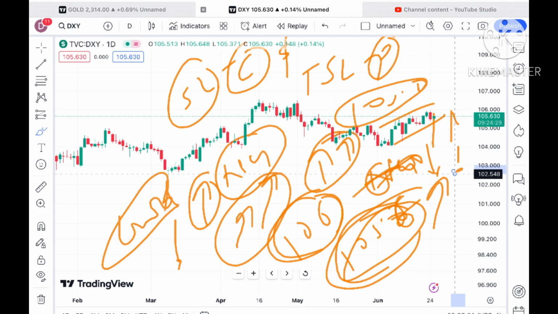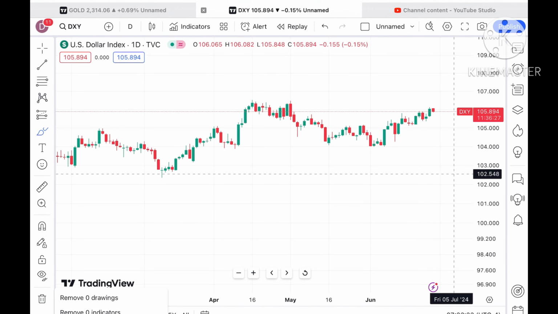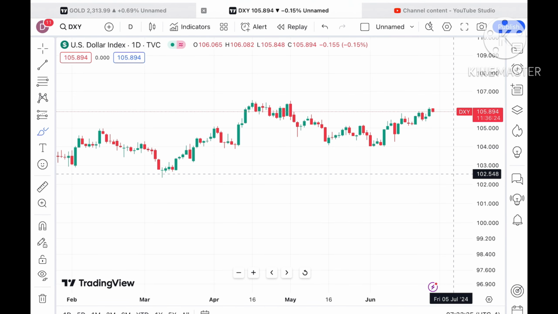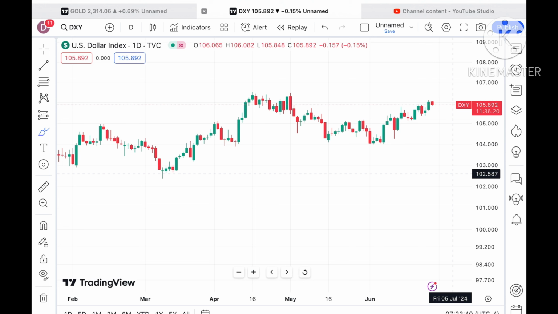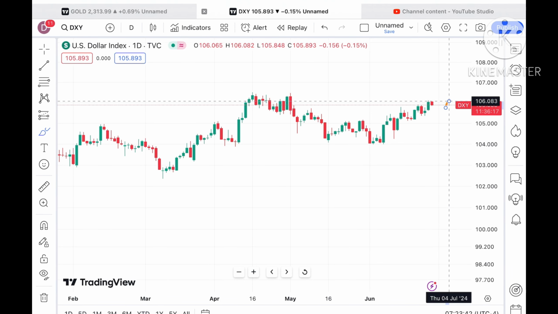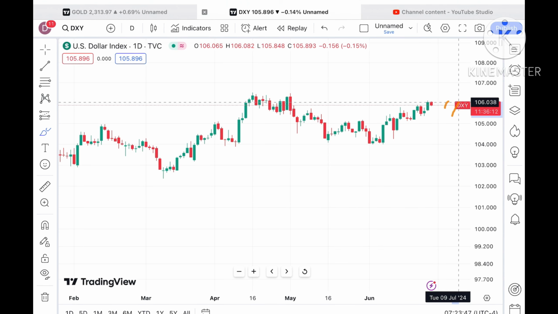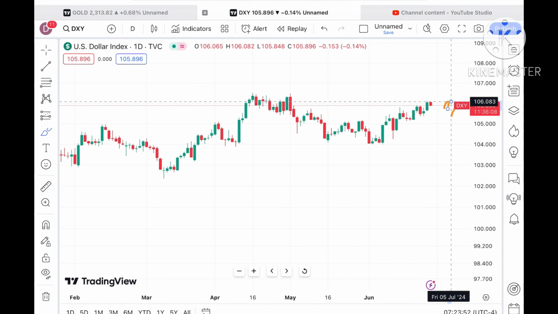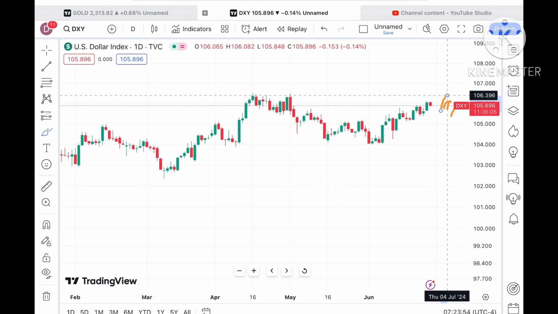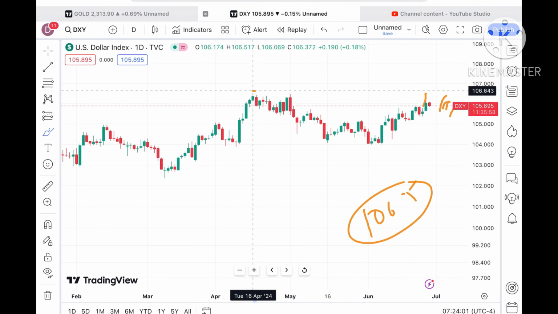Now if you look at the dollar index, you have to understand the dollar index is also playing an important role in deciding the price of gold. The dollar index has been continuously going upside, but it has already made a high around 106, and after that it has come down. Suppose the price sustains this level, we can see a level of 106 to $106.2, and once it starts going above that zone, chances of crossing a level of 106.3 we can see, and from there it will cross a level of 106.5, which is already tested.